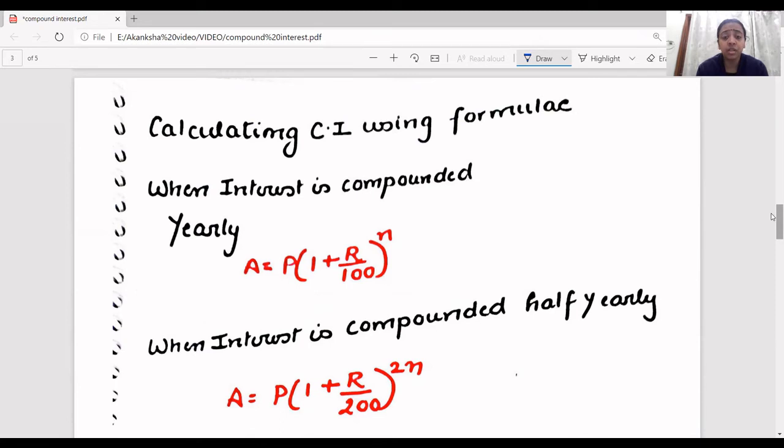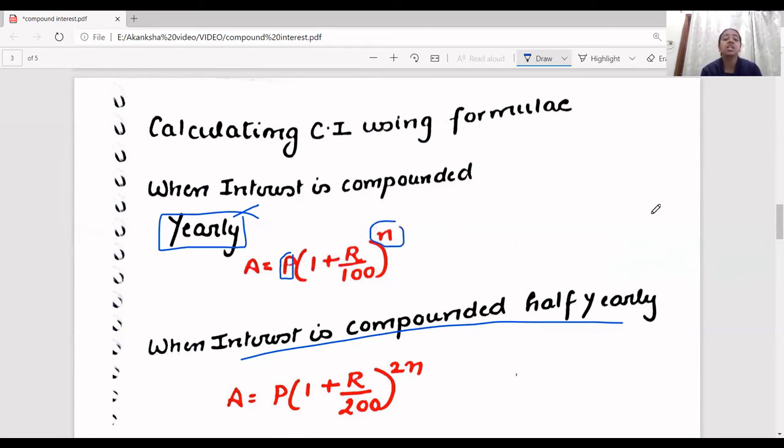So how do you calculate compound interest? The formula uses the principal amount that we have. Compound interest can be calculated in two ways. Often the question says when the interest is compounded yearly, or when the interest is compounded half yearly. So let's see how we calculate it. Amount is equal to the principal amount times 1 plus r upon 100, to the power n. This is how you calculate it.